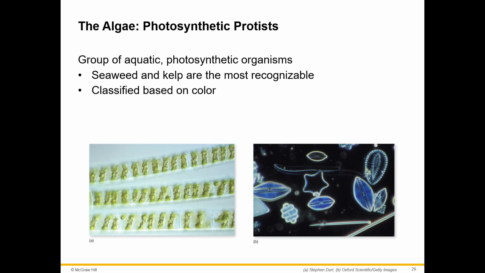So algae are the photosynthetic protists. They're a group of aquatic photosynthetic organisms. Aquatic means that they live in the water. Photosynthetic means that they can make their own food using sunlight. Seaweed and kelp are the most recognizable types of algae, and algae are classified based on their color.